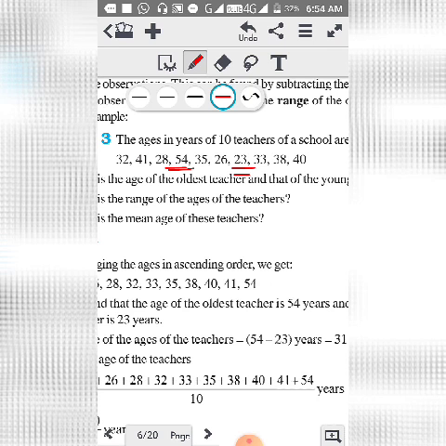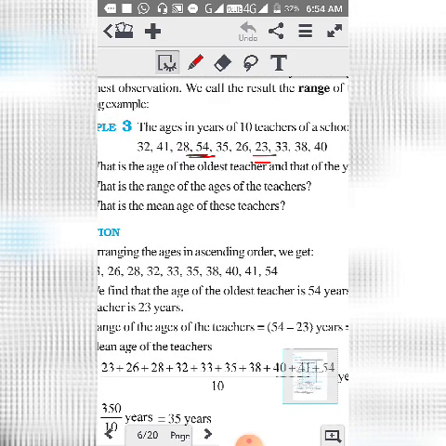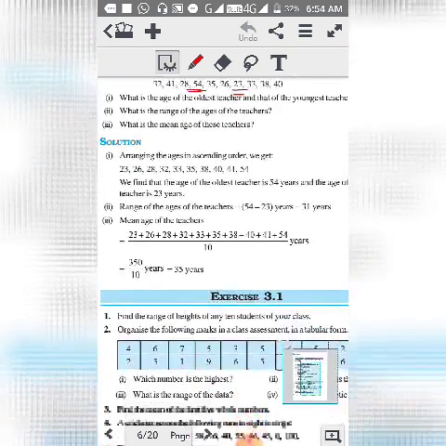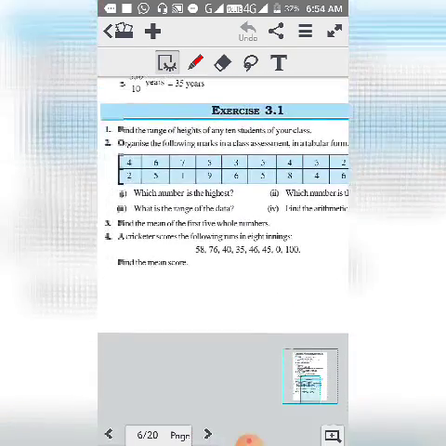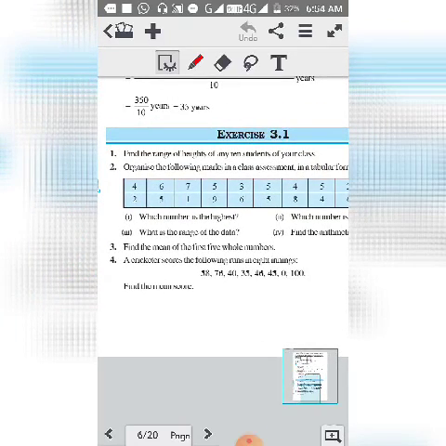The difference between these two is called the range. So that is called the range. And what is the mean or average? We will add all of them and divide by the total number. That will give you the mean. So this is simple. We will find it like this, and then accordingly we solve the exercise.